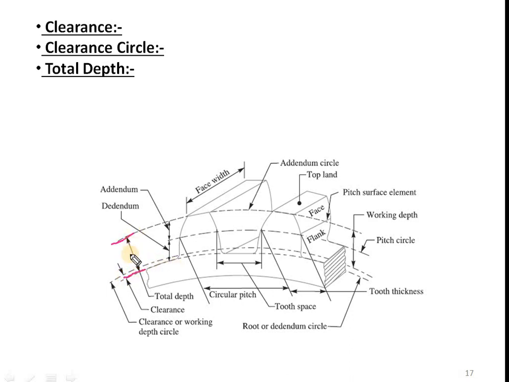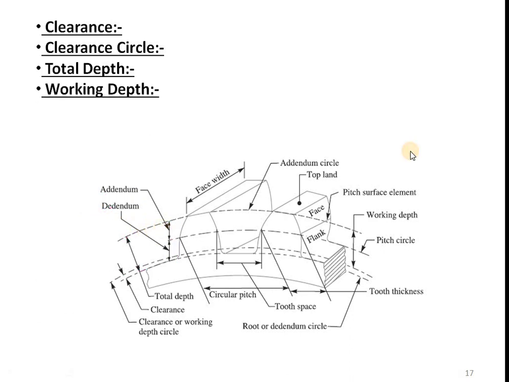So for the same gear, if I measure the distance between the addendum circle and dedendum circle, it is nothing but the total depth of the gear. Which is also equal to this addendum plus this dedendum, right? So total depth is equal to addendum plus dedendum.